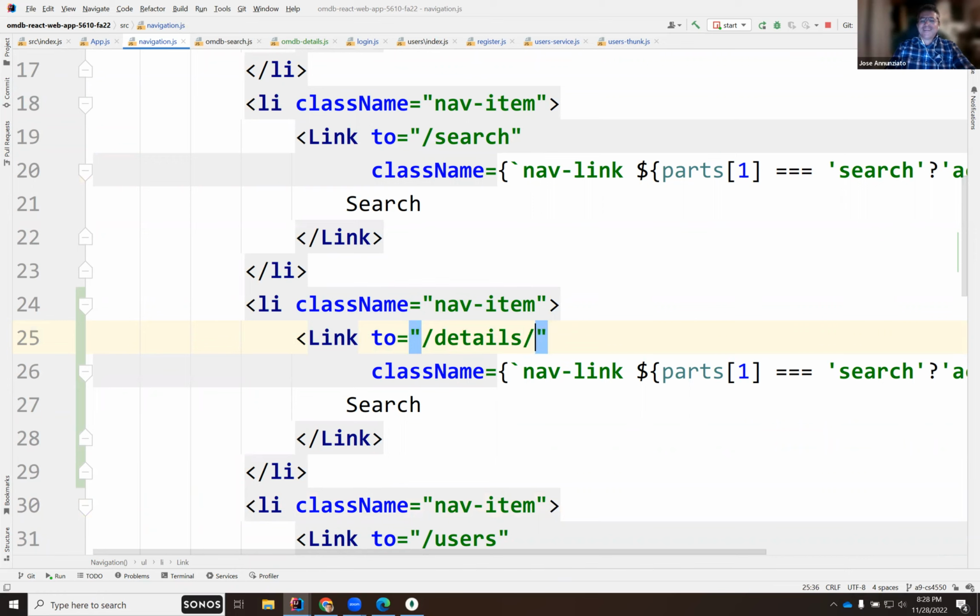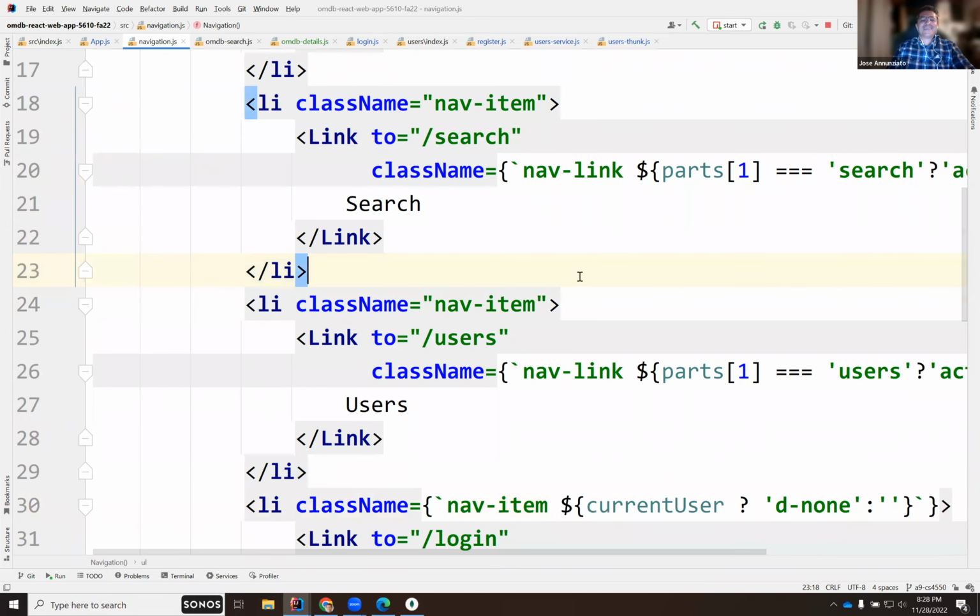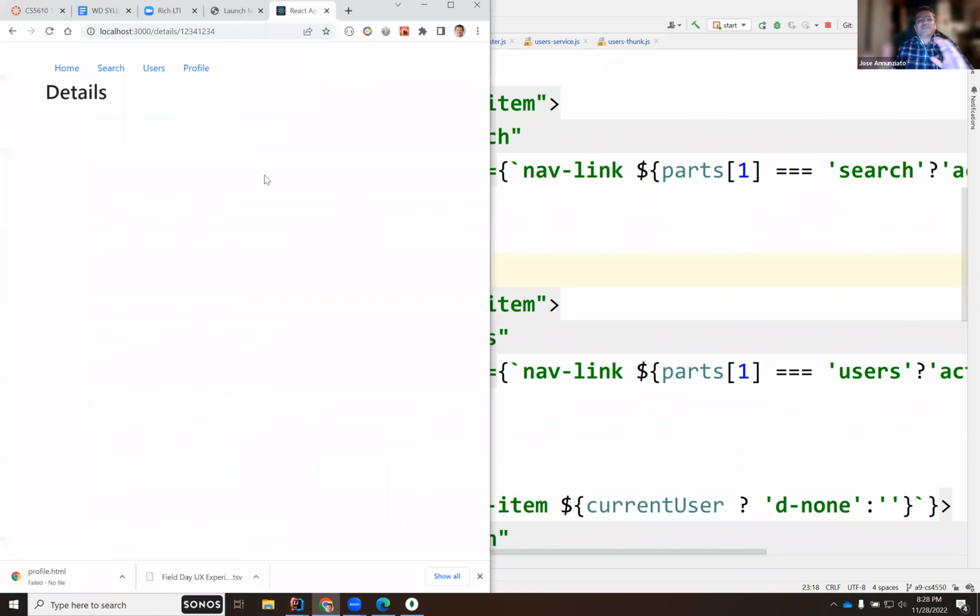Where do we go? I don't have the ID here. I won't be able to navigate to details. Okay, let's leave that to later, because the link would be to what? I would need the ID of this. We'll take a look at that in a minute.